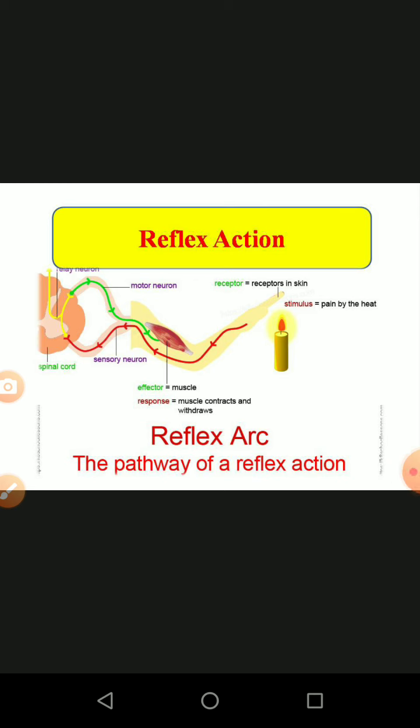So today we are going to be seeing the next and last topic of the nervous system, that is reflex action. Reflex action is any response that occurs automatically without a consequence. That is, each and every type of reaction has an opposite reaction, and at the same time we prevent ourselves.